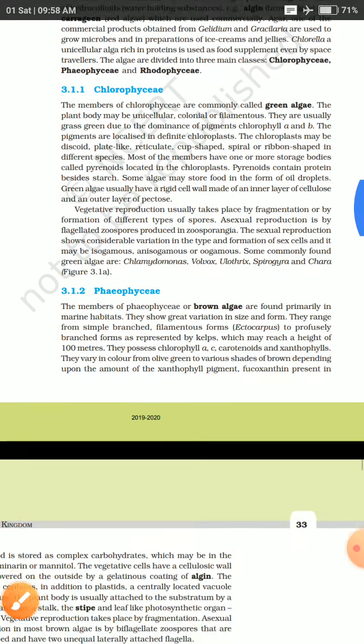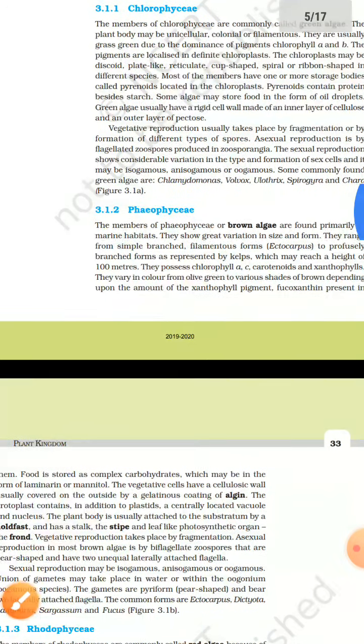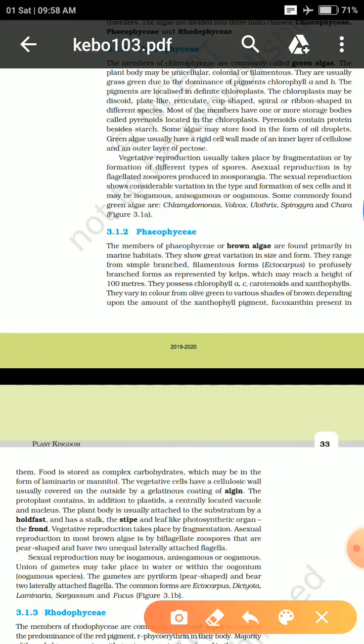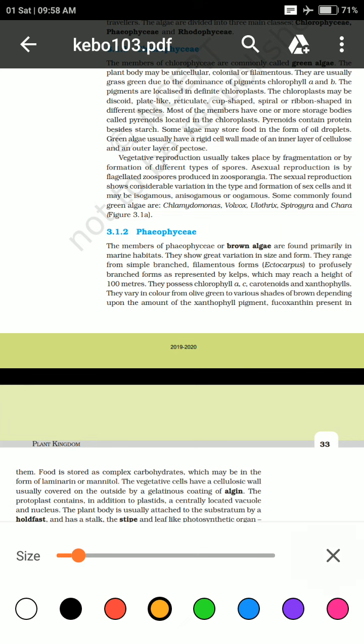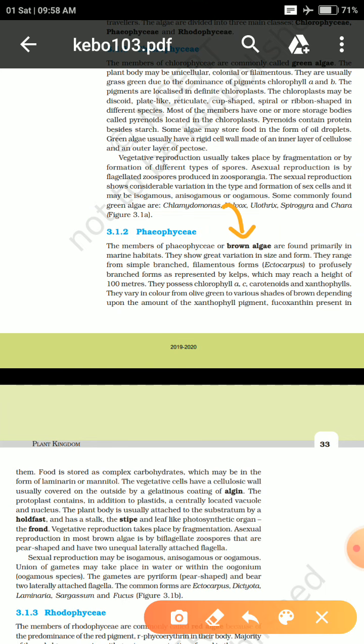Next one is the Phaeophyceae. Phaeophyceae is actually known by the name brown algae. It is found mainly in marine habitats. Speaking about them, they also have chlorophyll present in them: chlorophyll A, chlorophyll C, carotenoids, and xanthophylls.